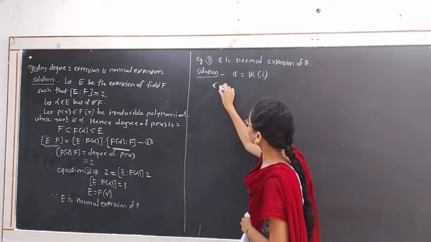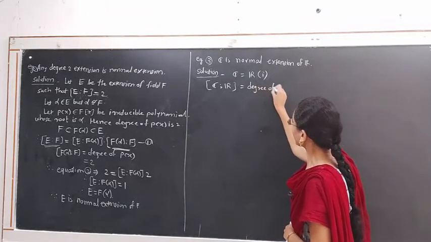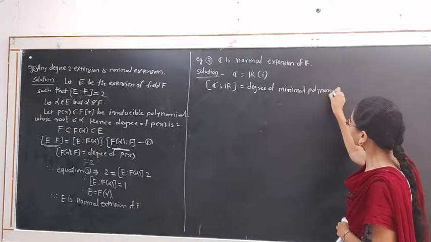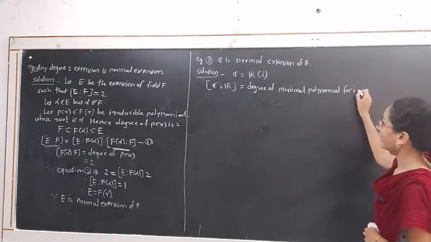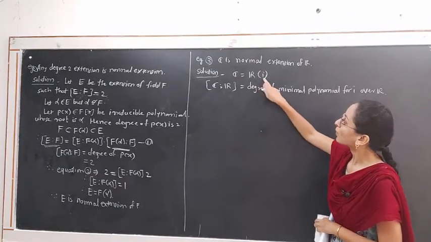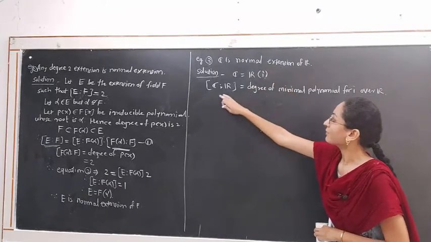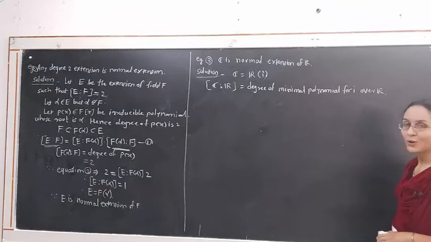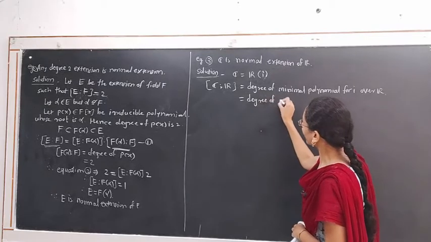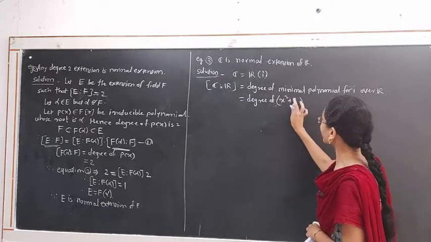The degree of extension C over R is equal to the degree of the minimal polynomial for i over R, because this C is formed by adjoining i to R. This is only one element, hence we write that the degree of extension is the degree of the minimal polynomial for i over R. This is equal to the degree of the polynomial x square plus 1.